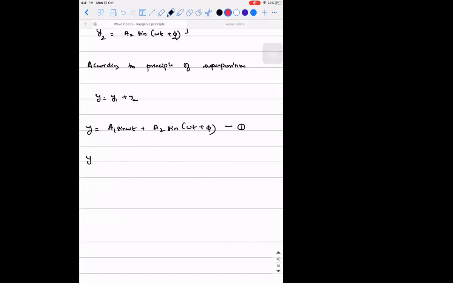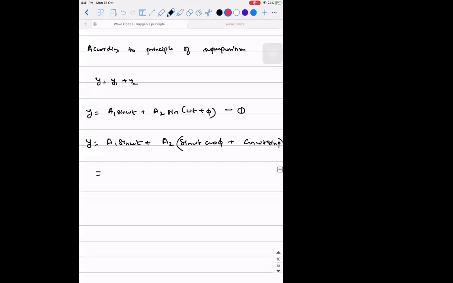Now see. So y is equal to a1 sine omega t plus a2 into, this we can expand and write it as sine omega t cos phi plus cos omega t sin phi, using sin(a+b) equals sin a cos b plus cos a sin b. Now I will collect all sine omega t terms. So y equals (a1 plus a2 cos phi) sine omega t plus a2 sin phi times cos omega t. Did you guys understand this? So this is the value of y, guys.